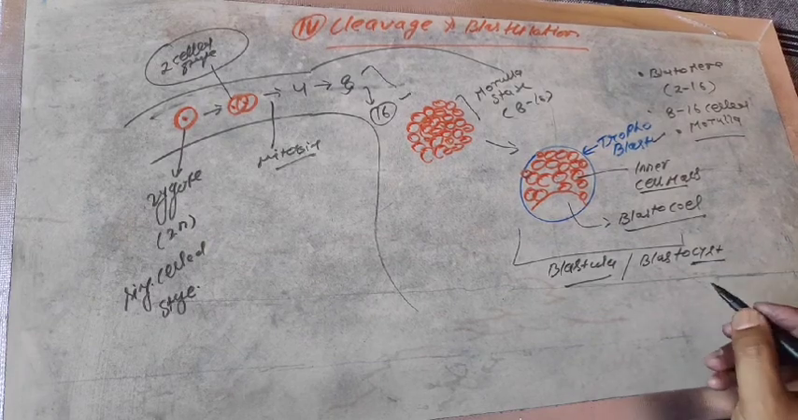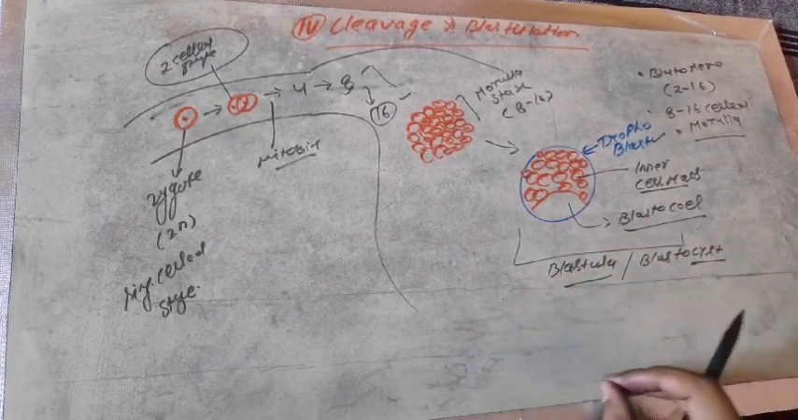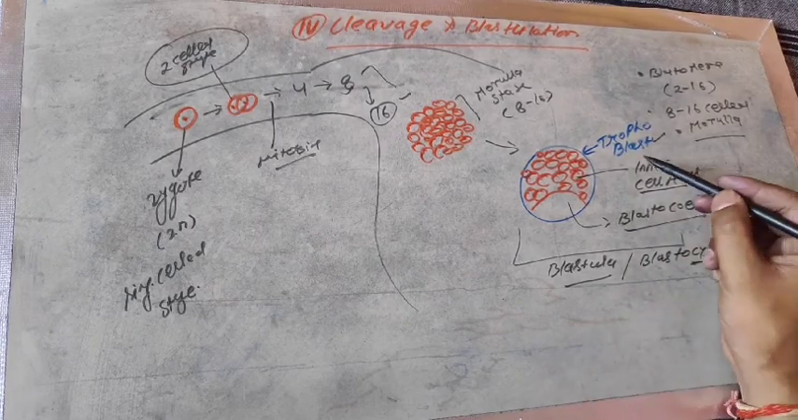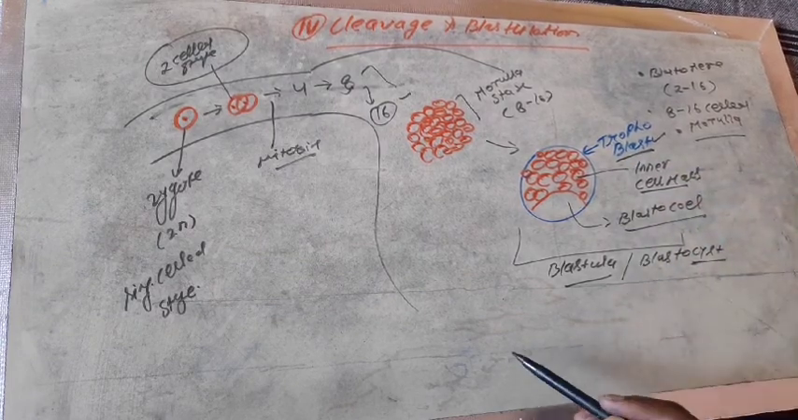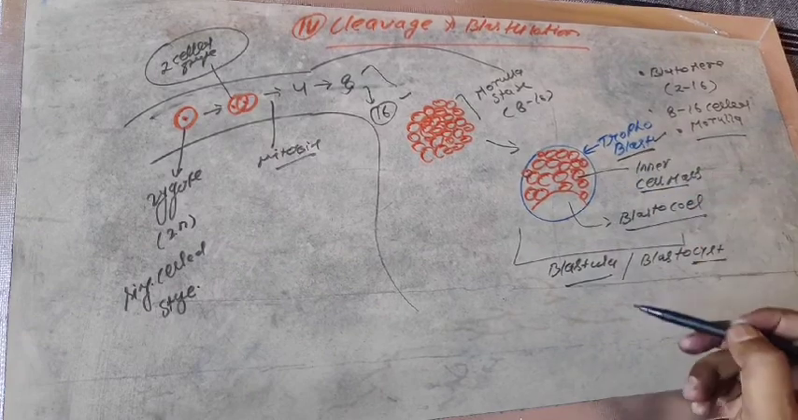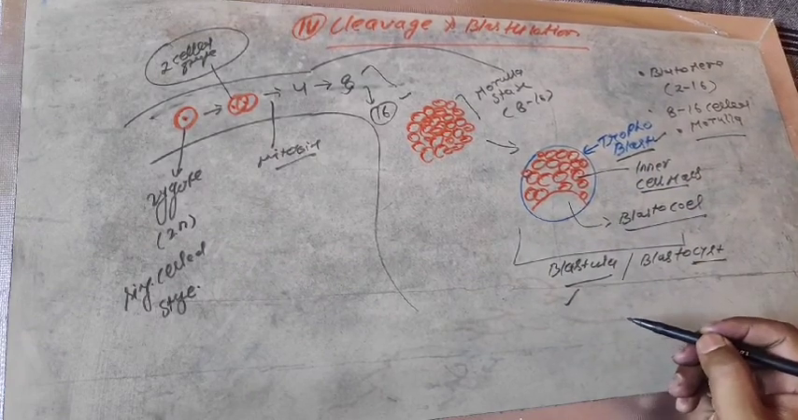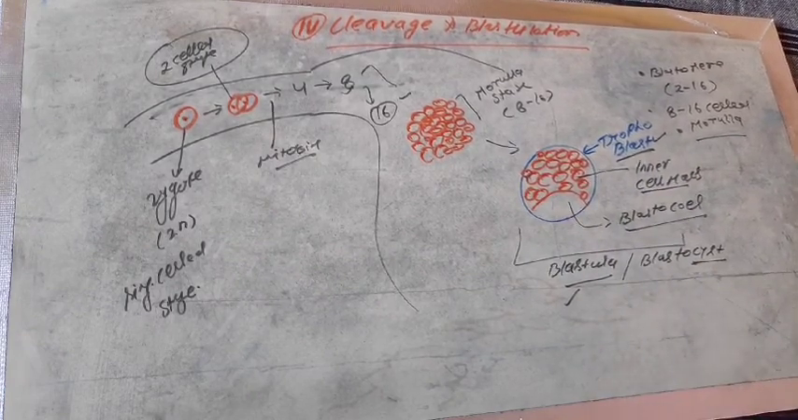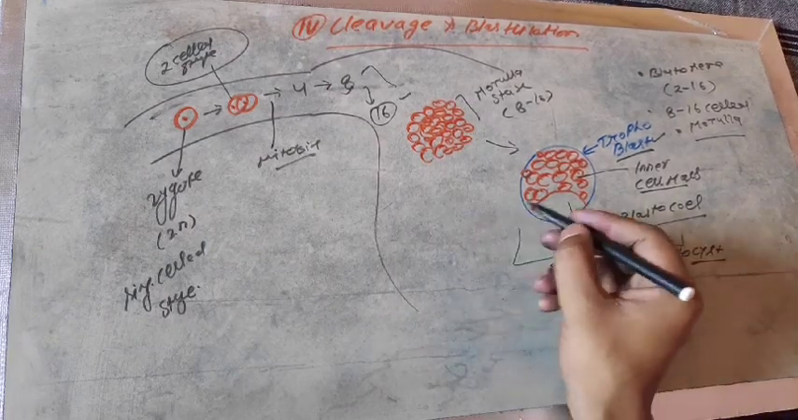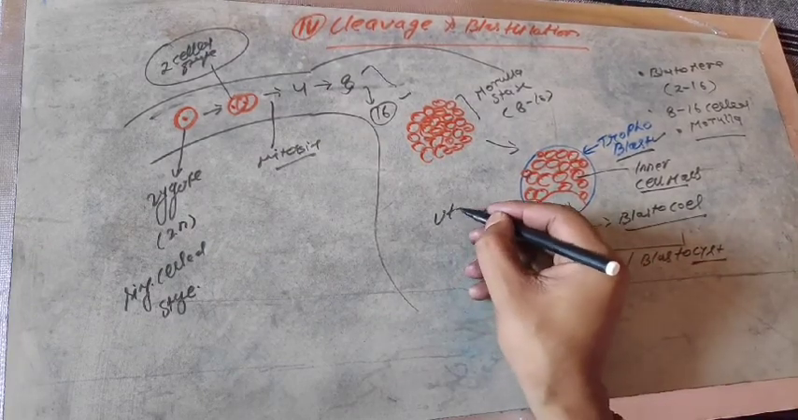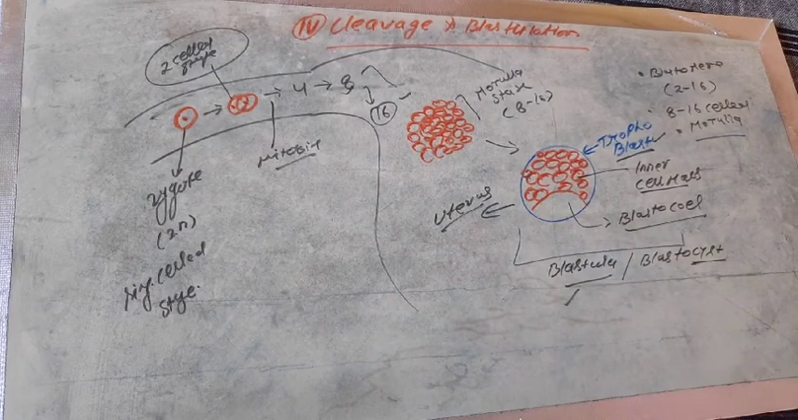In biology, cyst means the outer coat or envelope, so it has the characteristic of having an outer coat, that is the trophoblast. So the overall structure is not only known as the blastula, it is also known as the blastocyst stage. Then this will reach the uterus region.